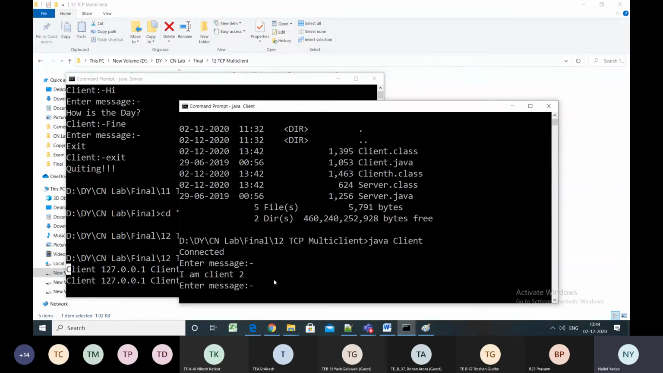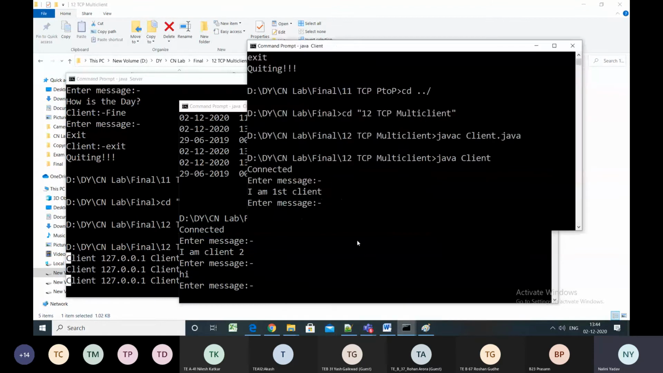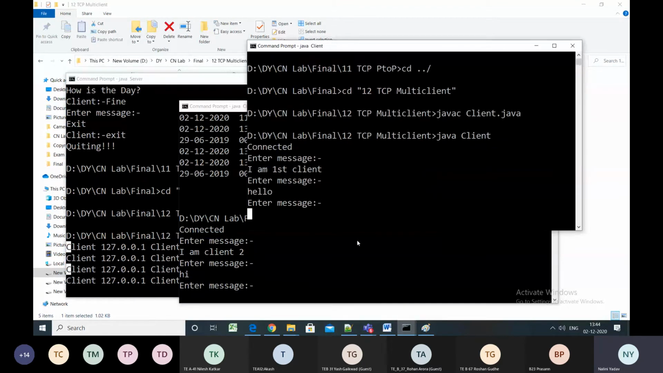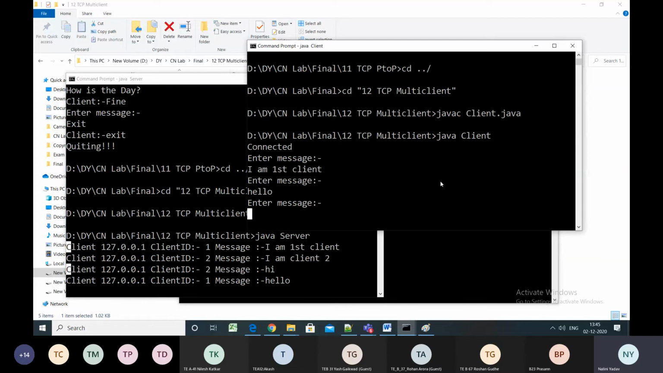Now these two clients can communicate with each other via server. So now this client can say hi, and then this particular client can say hello. You can see at the server end, the client 2 has said hi and client 1 has said hello. So we are able to do this successfully.